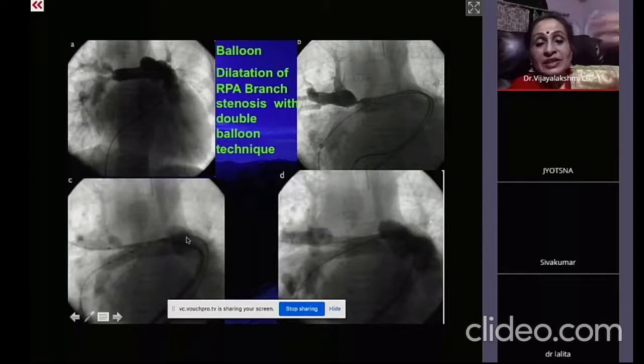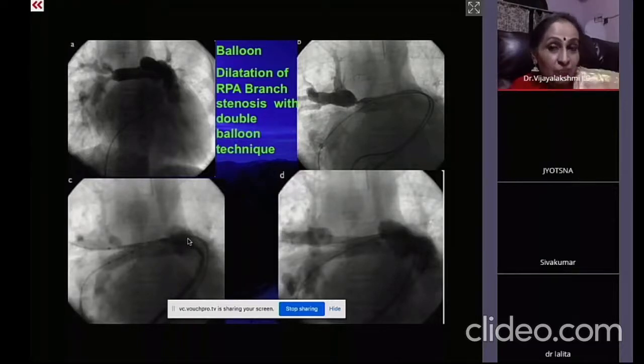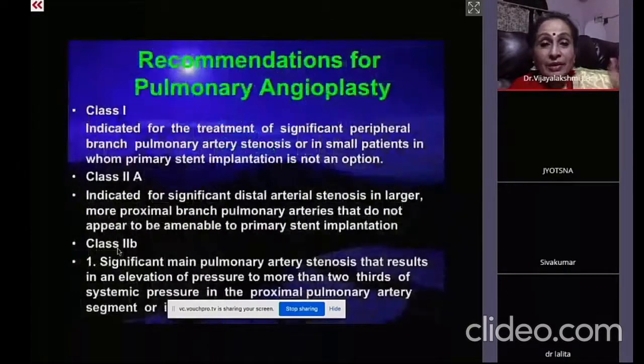So this is a different set of patients where there is a peripheral pulmonary artery stenosis, and the infundibulum is not tight. When the infundibulum is very tight, RVOT stenting. When there is a pulmonary valvar stenosis, balloon dilatation. When there is a peripheral pulmonary artery stenosis, you can do balloon dilatation as well as stenting. And here, the recommendations have to be followed.